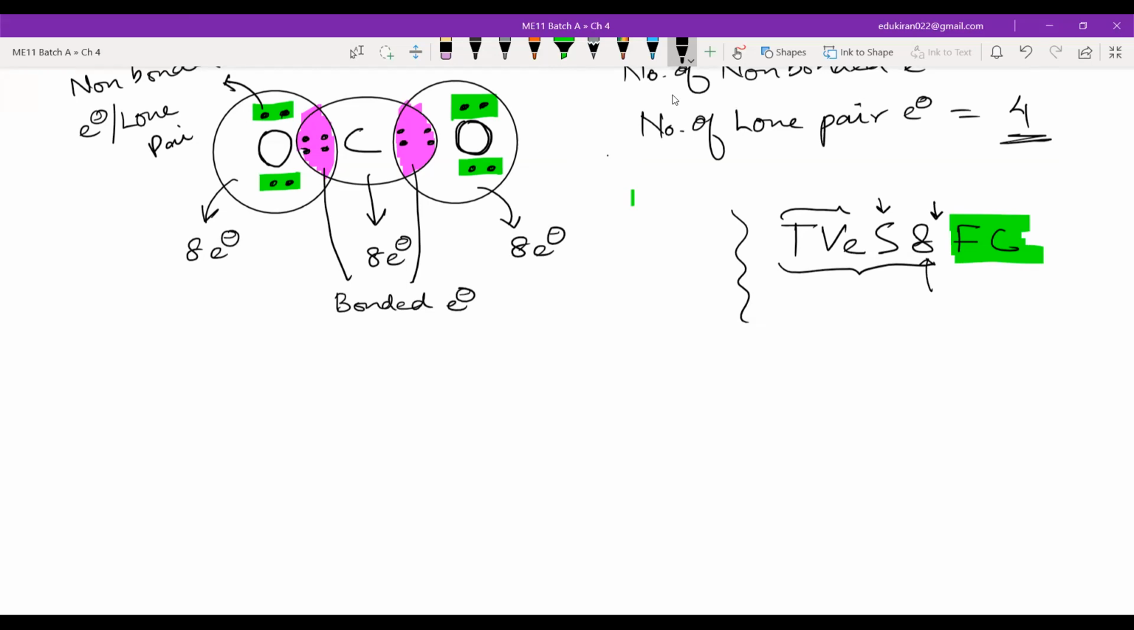After that comes formal charge, but we will learn formal charge in the next class. There are some special cases. As of now, just remember this: QS 8 FC.